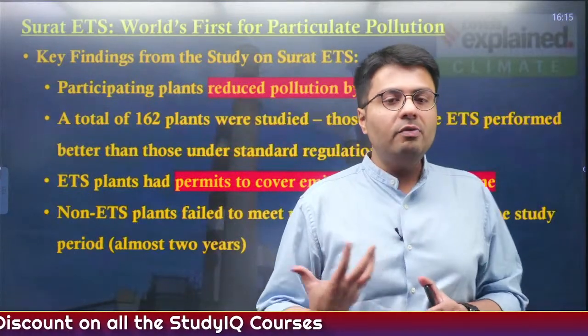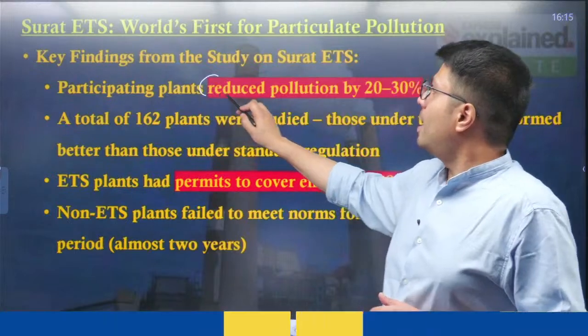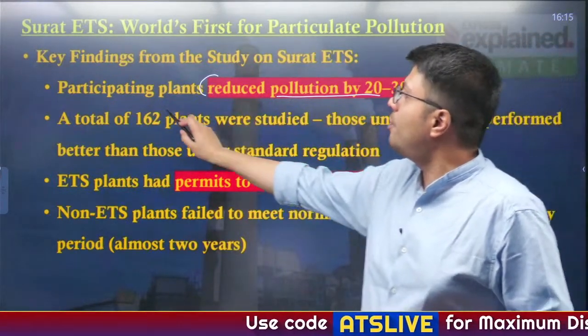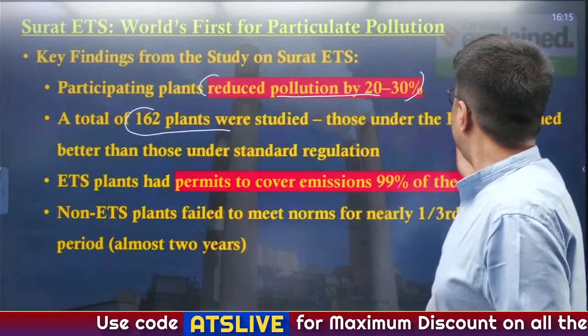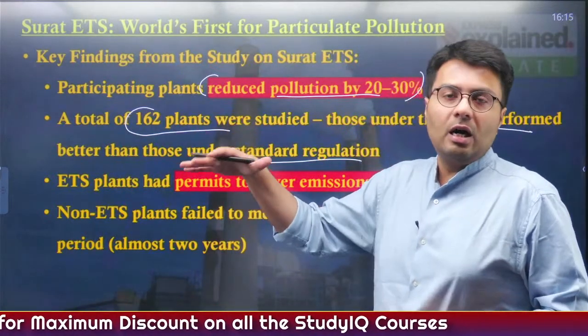Similarly, the findings of the study that was conducted on the Surat emission trading scheme found that participating plants have reduced their pollution by 20 to 30%. A total of 162 plants were studied. Those under ETS performed better than those under the standard top-down regulation.